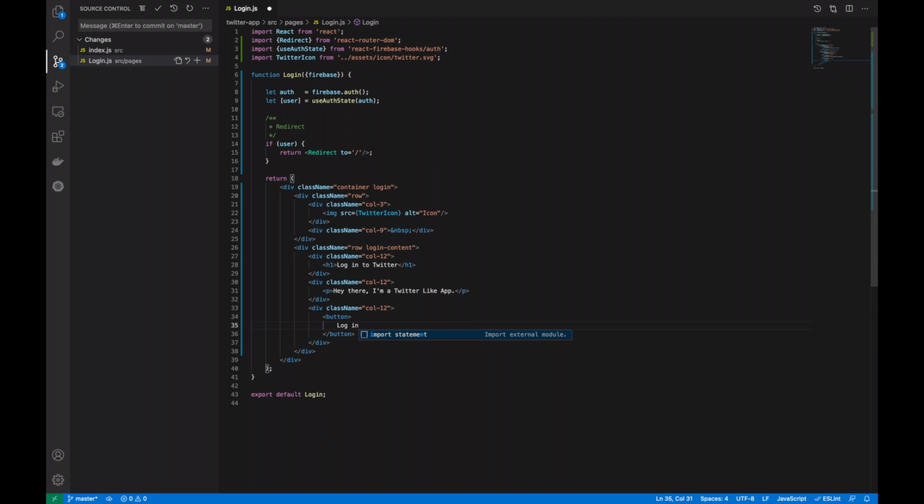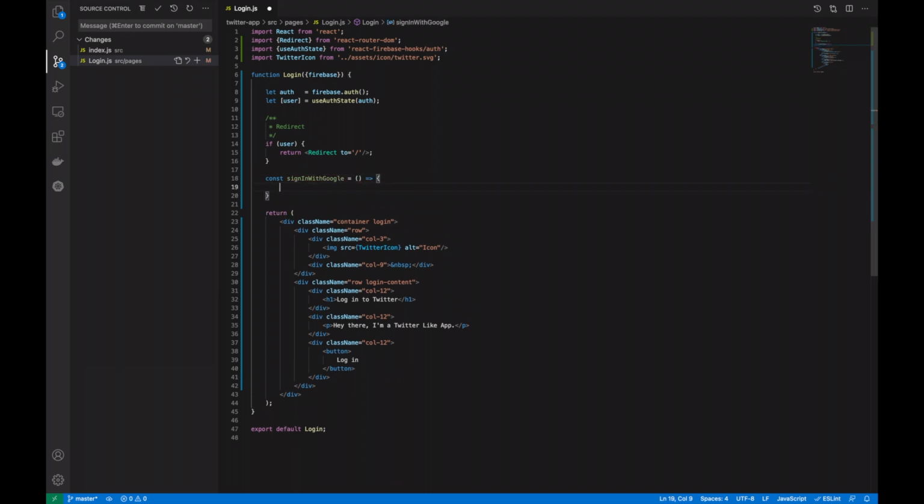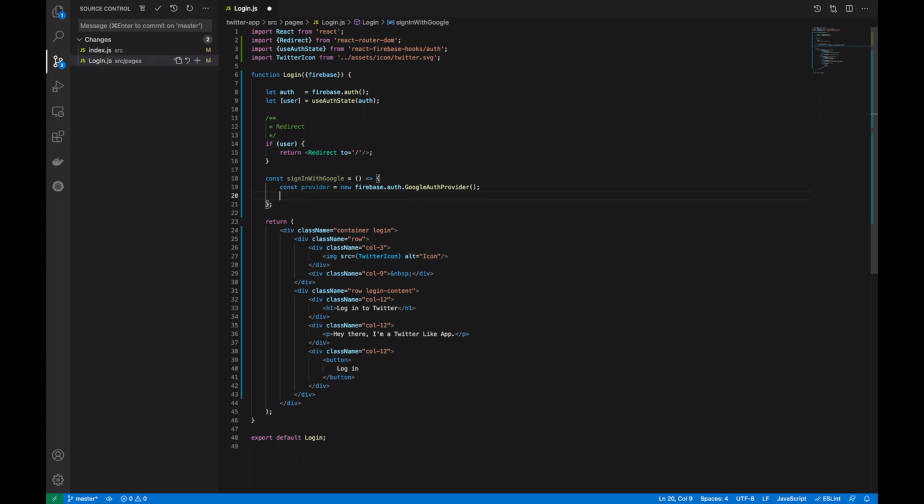This login button is going to be the one that redirects us to Google. Create a constant, sign in with Google, and we're going to make this a function, so brackets into squiggly brackets, and inside of that we're going to have a constant provider is new Firebase auth, Google auth provider. This will give us Google as our main provider for signing in with. Then auth, which is our Firebase authentication, is to sign in with a pop-up using the provider that we've just made. Finally, we need to take that sign in with Google function we've just created and add it to an on-click for the button. And that is your login page done.